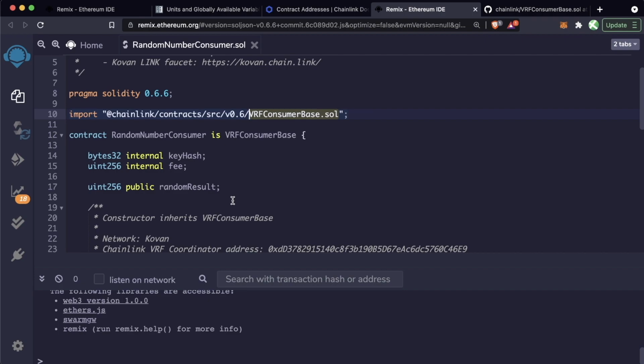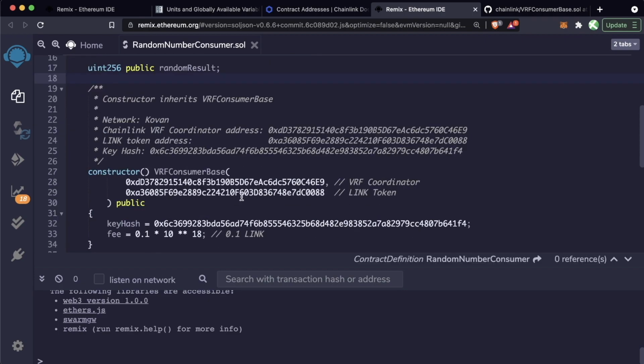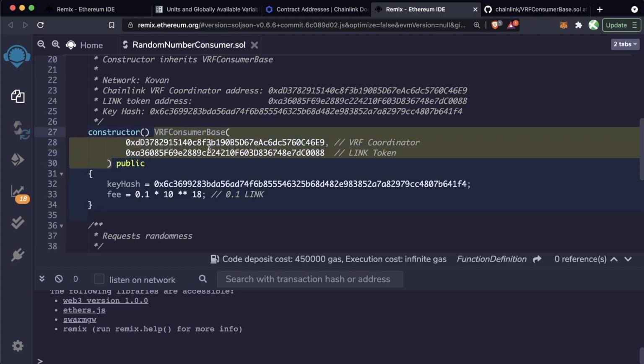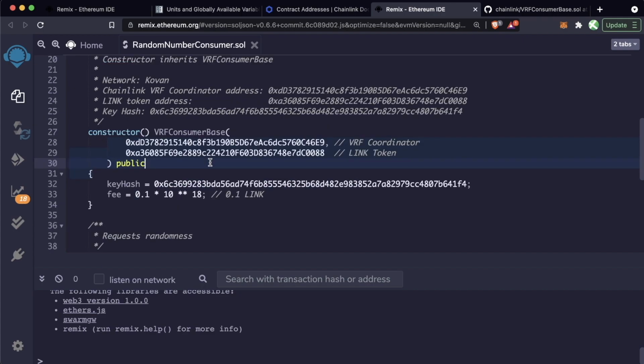What we're doing is we're also inheriting the constructor into our contract. So this is our constructor for our random number consumer, but we can also use the constructor of the VRFConsumerBase. And this is actually how we go ahead and do that. We grab the constructor of the VRFConsumerBase and plop it in here. Now it's taking two addresses: the VRF coordinator and the link token. Like I said, the VRF coordinator is a contract that's been deployed on chain that's going to verify that the return of the Chainlink node is truly random. And we're going to use the link token as a payment to the Chainlink node for its services.